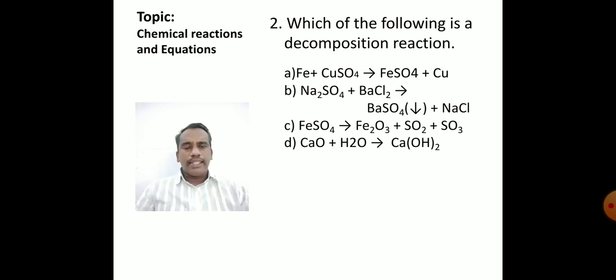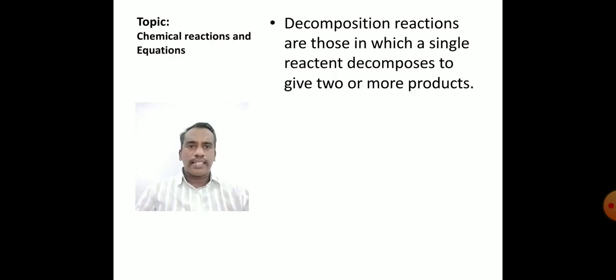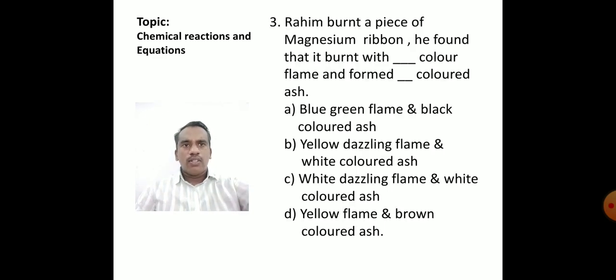Let us check option C. In this we can find FeSO4 gives rise to Fe2O3 plus SO2 plus SO3. So what kind of reaction can we call this one? We can call this a decomposition reaction, because decomposition reactions are those in which a single reactant decomposes to give 2 or more products. So what is the third question? Let us see.